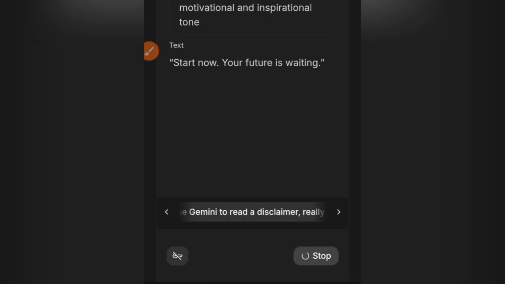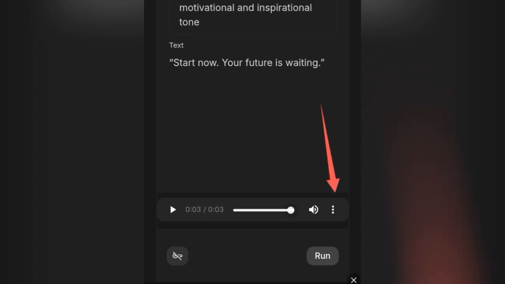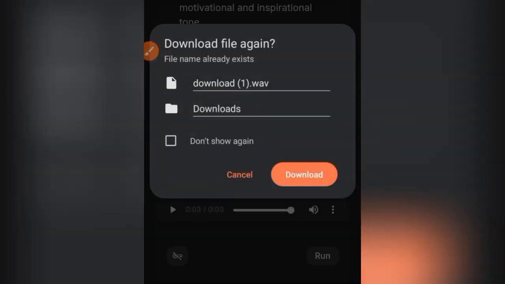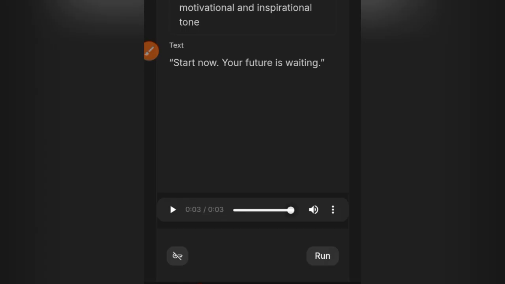So I'll simply wait for it to finish generating it. Start now. Your future is waiting. Okay, so it has finished generating it. The next thing I need to do is tap on these 3 dots here. So I'll tap on it and I'll tap download. So now the download is not actually mp3, as you can see here it is .wav. So I will need to use another app to convert it to mp3, because where we are taking it to, it requires mp3 for it to be uploaded.